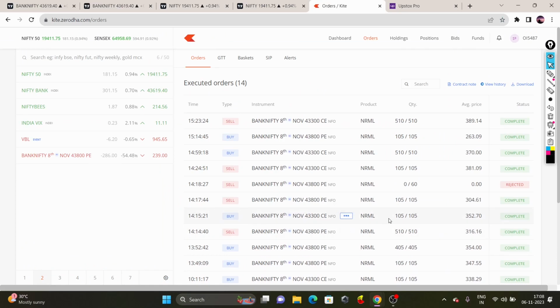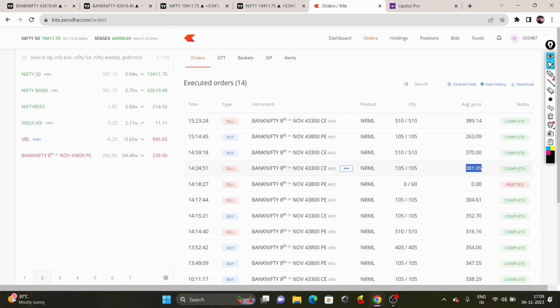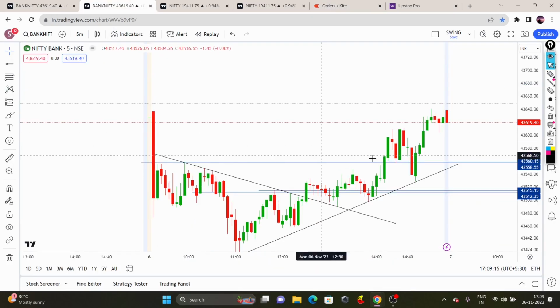So I took 105 quantities here and I exited this trade at around 381, almost 30-point something profit. I couldn't add to the position, so that is the reason why I exited the position with trailing. After that I was waiting at around 259. I got another opportunity in Bank Nifty.